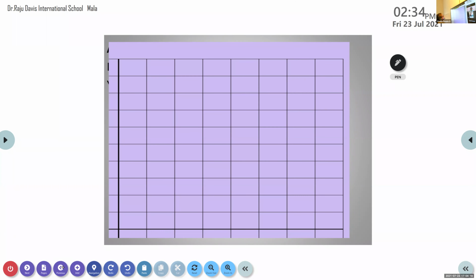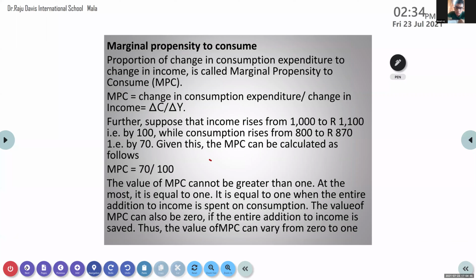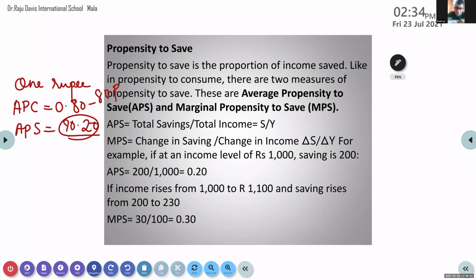Okay. Amal, can you tell the formula for propensity to consume? C by Y. Okay.